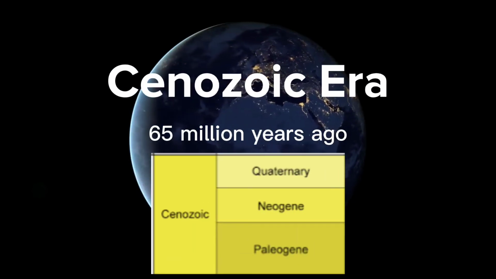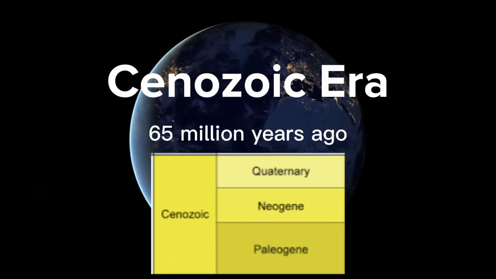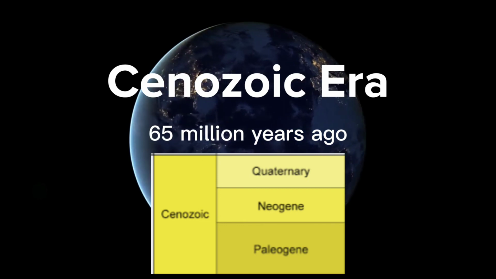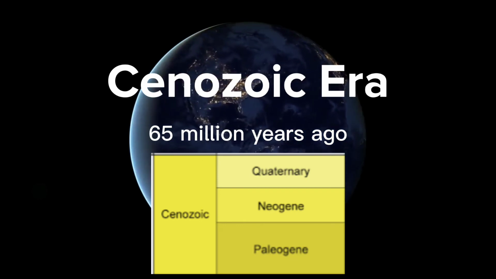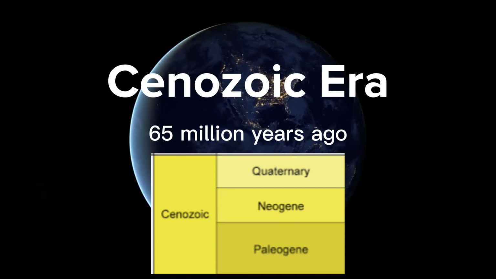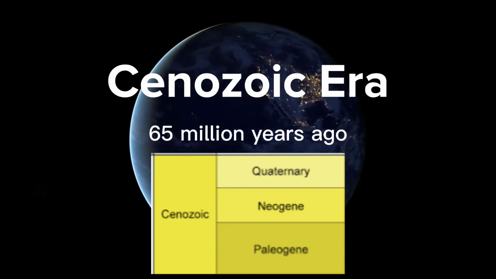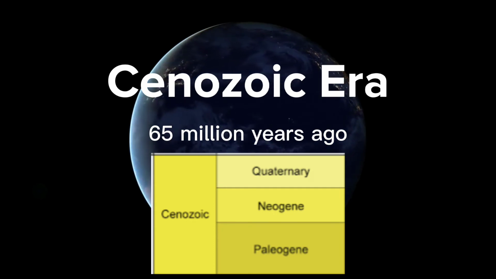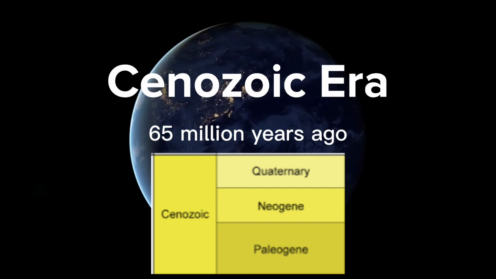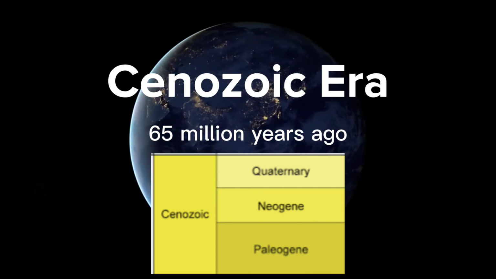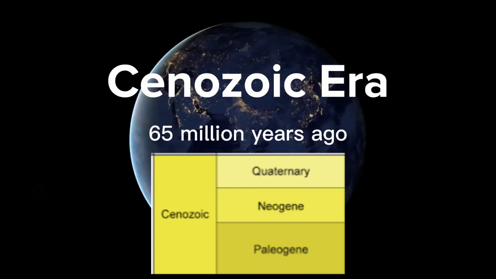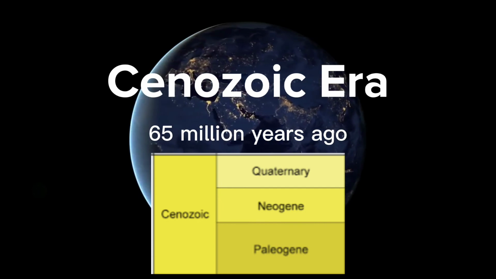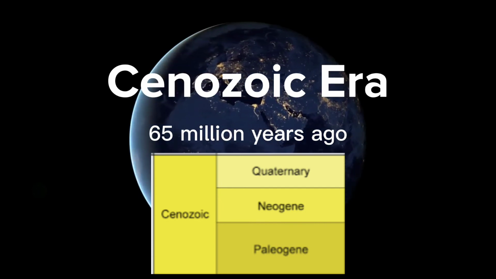And we also have the Cenozoic era, which is divided into three periods: the Paleogene, Neogene, and Quaternary periods. This era began about 65 million years ago and continues into the present. This is the third documented era in the history of Earth. The current location of the continents and their modern-day inhabitants, including humans, can be traced to this period.